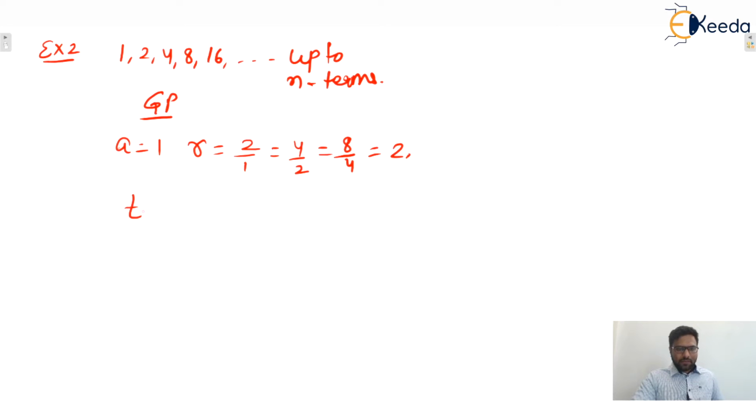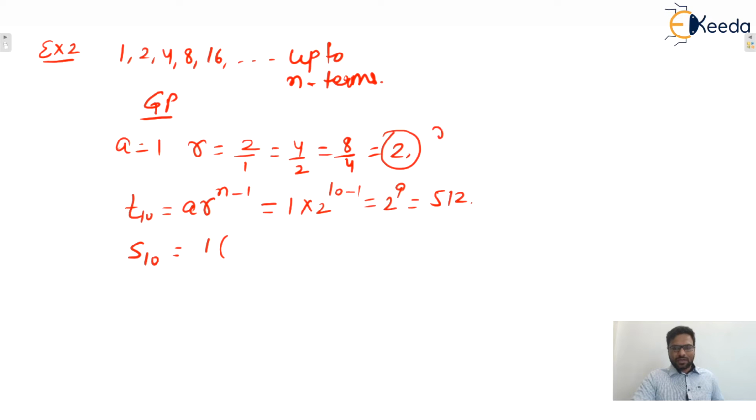Now what will be the 10th term? We can say a into r raised to power n minus 1. Here a is 1 and the common ratio is 2, so 10 minus 1, we get 2 raised to power 9, that is 512. And what is the sum of 10 terms? We can say a into, here the common ratio is 2, which is greater than 1, so we can apply the formula r raised to power number of terms, 10, minus 1, divided by 2 minus 1. So it is going to be 1023. That is the correct answer.